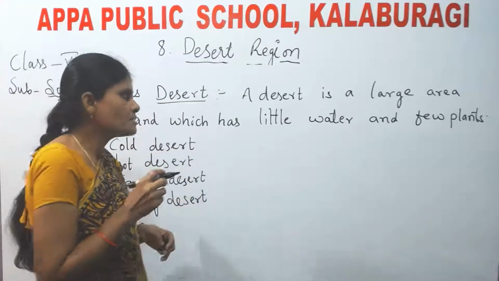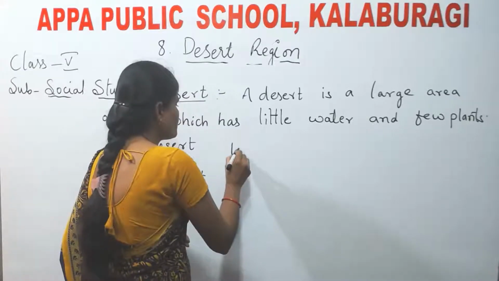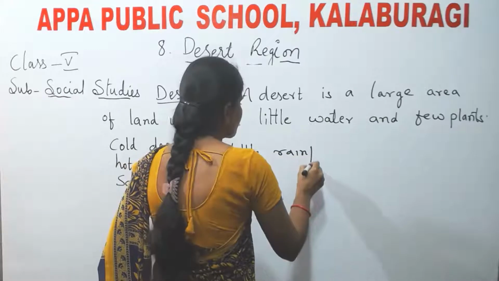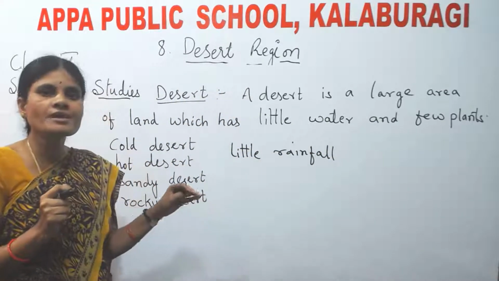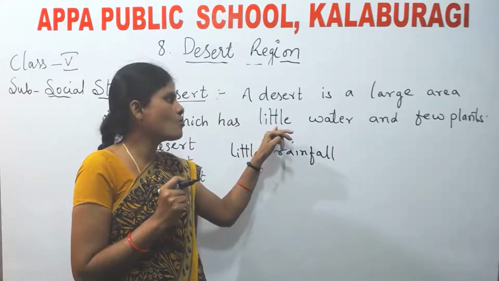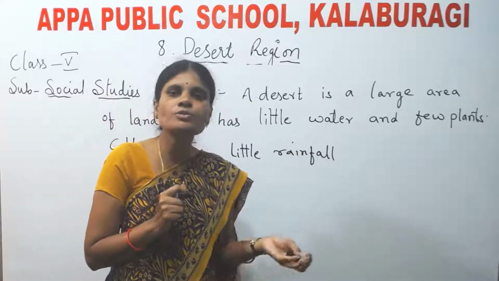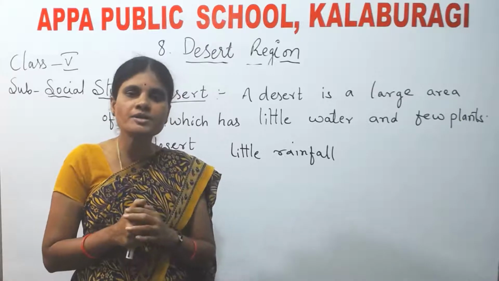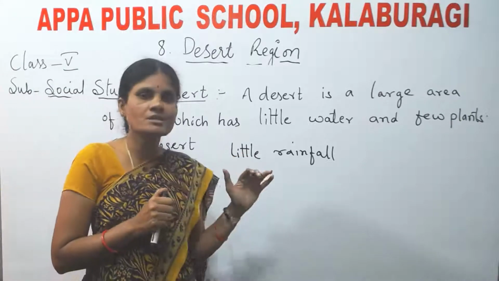Here, deserts have very little rainfall. That means deserts receive very little rainfall. That is the reason desert areas have very little water and few plants. Already I told you in the previous lessons, children, the areas which have high temperature and heavy rainfall have more vegetation and wildlife.